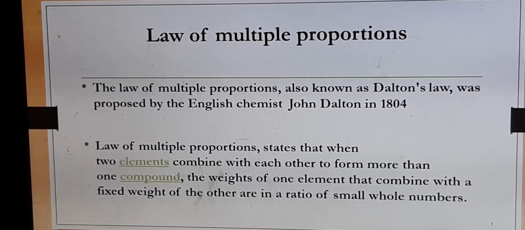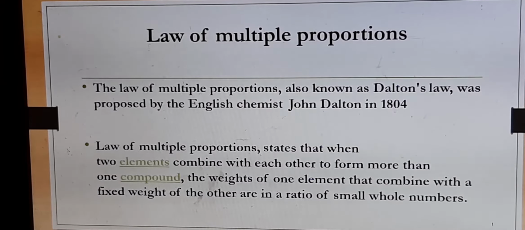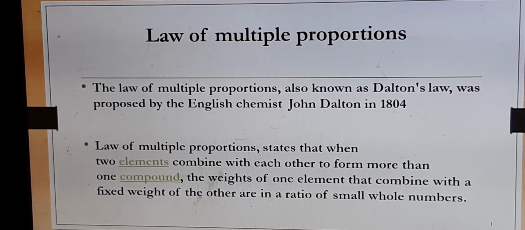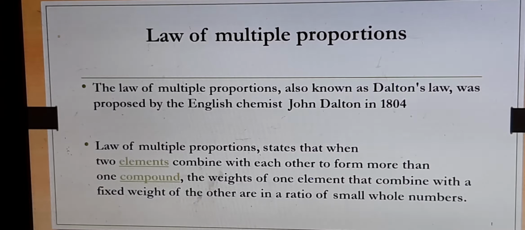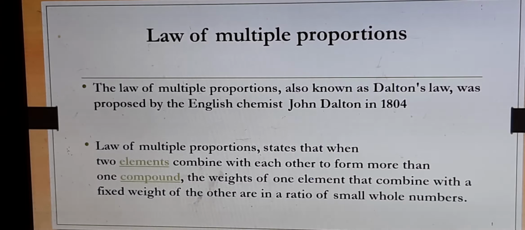Law of multiple proportion states that when two elements combine with each other to form more than one compound. So in this law we are using only two elements. There is no third element, only two elements. They are combining with each other to form different compounds.